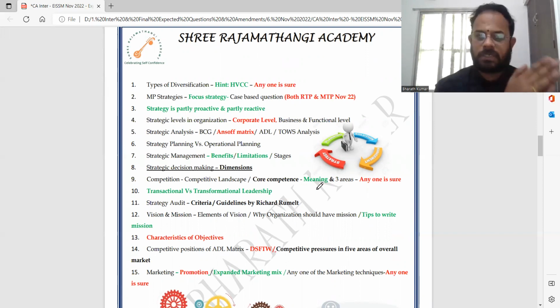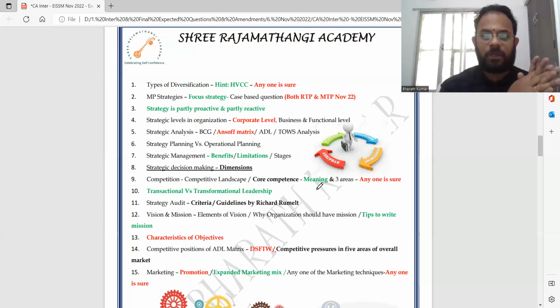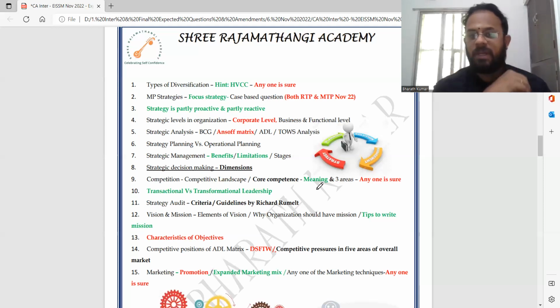Strategic analysis: Boston Consulting Group, hands off, ADL, TOWS. Out of these four, only ADL can be asked too much in this examination because they have already asked this in RTP, they have already asked this in MTP. Strategic planning versus operational planning, differentiate between. What are the benefits or limitations or stages of strategic management, very crucial. Dimensions or issues of strategic decision making, very important.